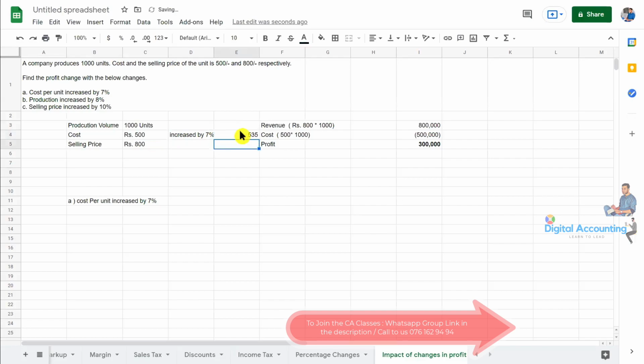Then we can get the amount 535, right? Then the whole amount will be changed. See, then again what will happen? Then again the revenue will be changed.